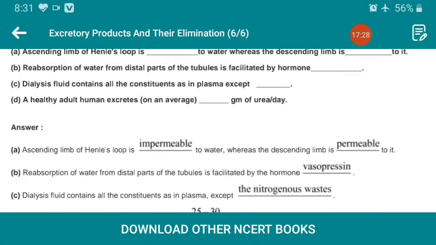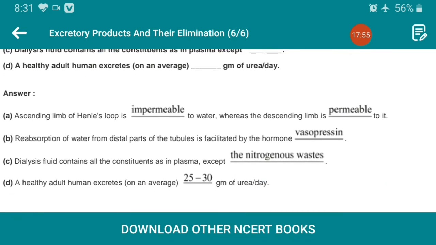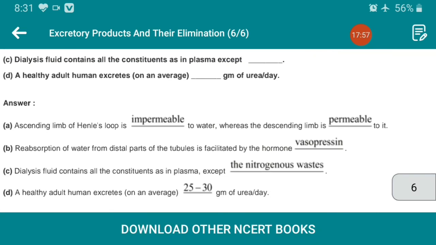The dialysis fluid contains all the constituents as in plasma except the nitrogenous waste, because dialysis is a process where we are removing nitrogenous or toxic substances from the blood. Fourth, D. A healthy adult human excretes 25 to 30 gram of urea per day.